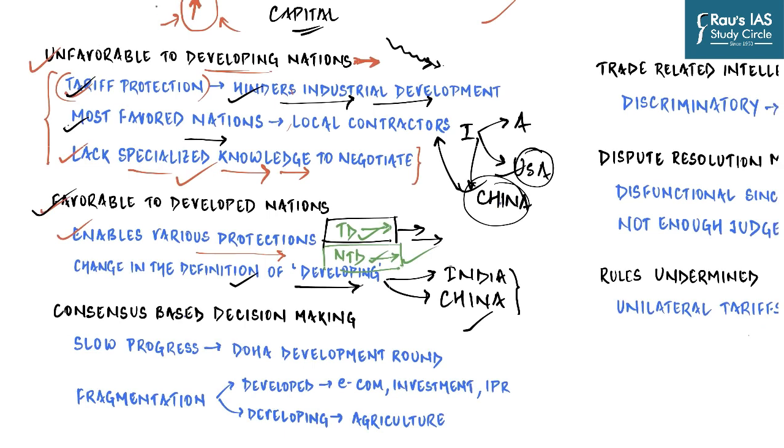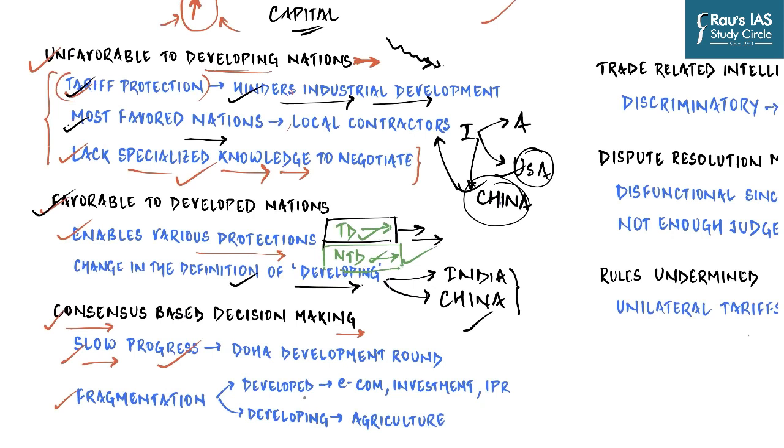Then a very important and good thing about WTO is that all decisions are made by consensus. There is no concept of voting, and unless all the members agree to a particular agreement, it shall not come into force. That is a good thing, but that itself has become the biggest roadblock in the progress of WTO. Since the members of WTO are clearly divided between developed, or you can say the global north, versus the global south, there has been a lack of development on any of the major agreements in the last 20 years. And there is a fragmentation among countries.